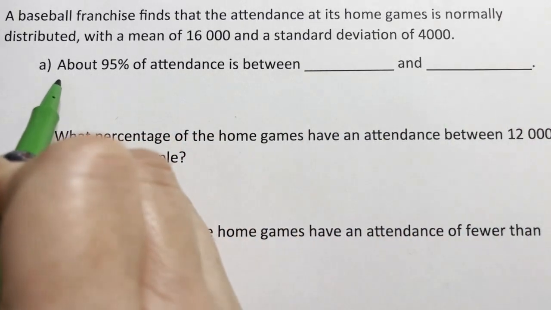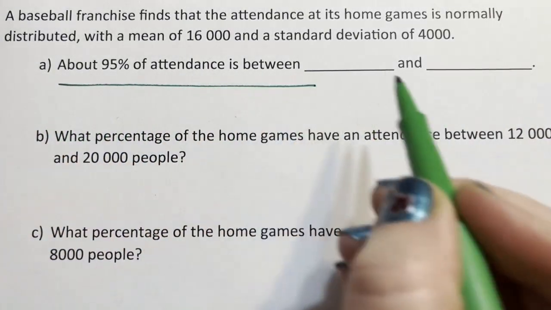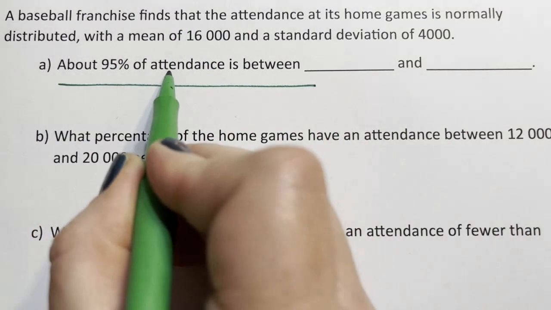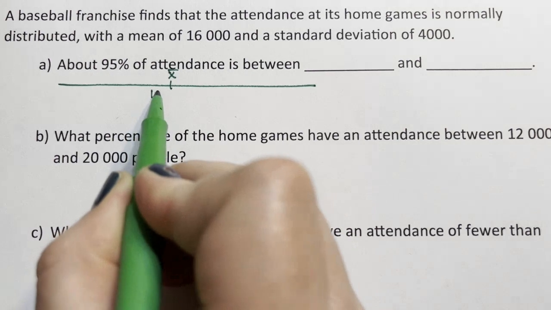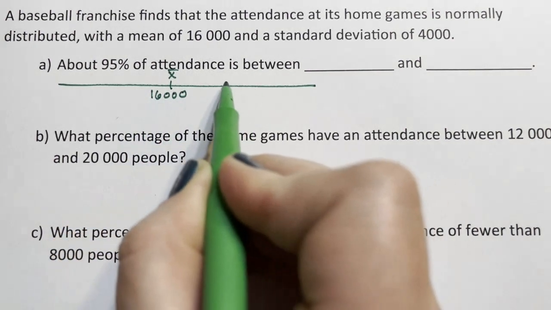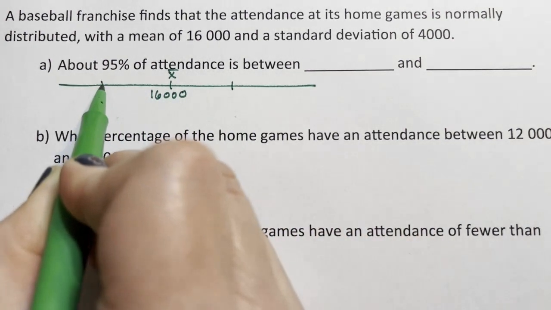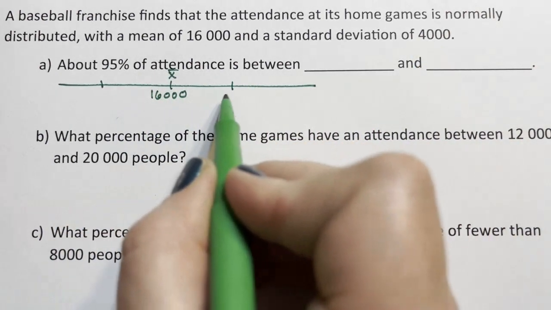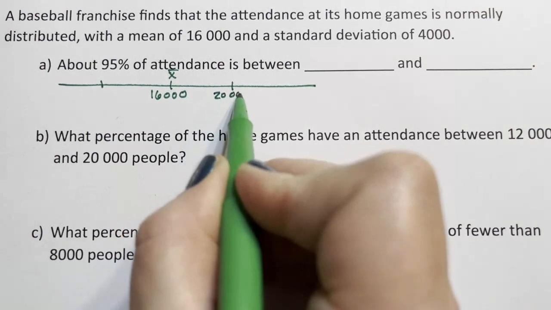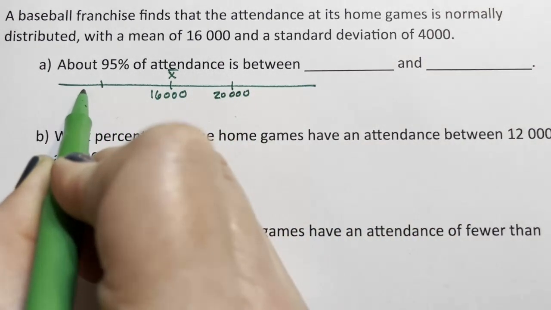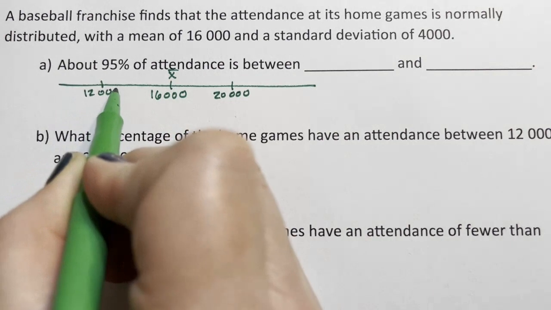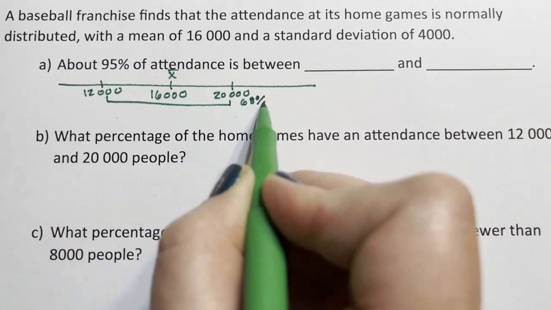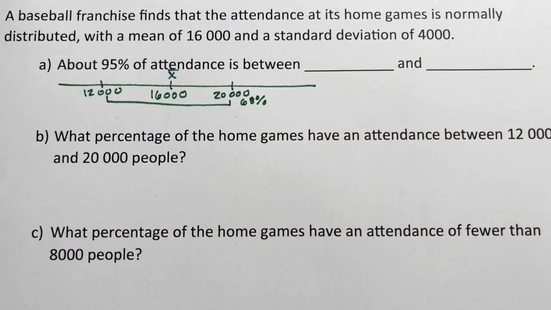I'm going to start off with, I'm not going to do the whole normal curve, but if the mean is at 16,000 and then each standard deviation is 4,000. So the first standard deviation would be plus 4,000. That would bring me up to 20,000, and minus 4,000. That would bring me down to 12,000. The first standard deviation is 68% of the data falls within one standard deviation.